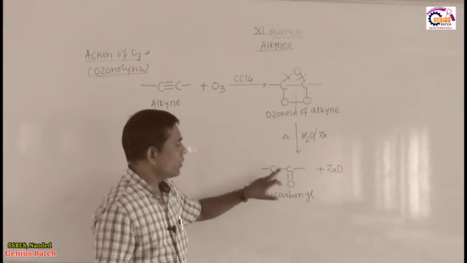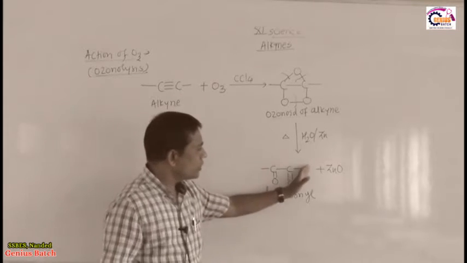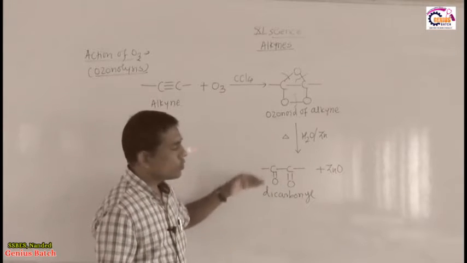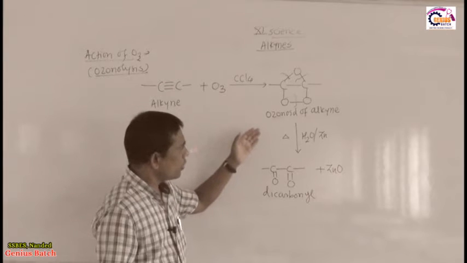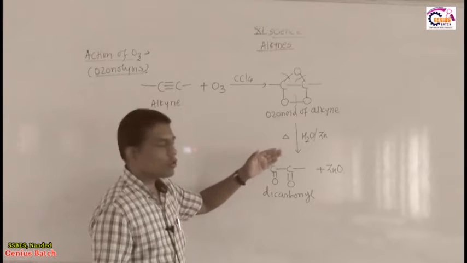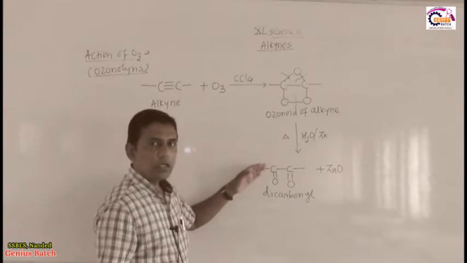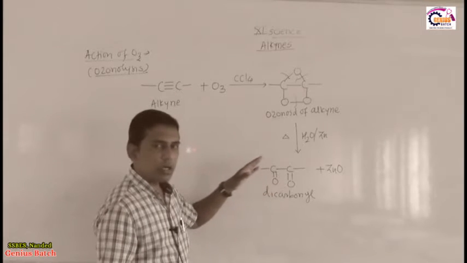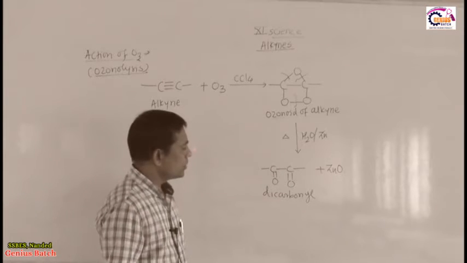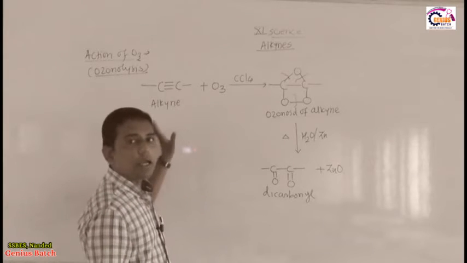Means we get 1 aldehyde and 1 ketone, or both ketones. If hydrogen is present on both sides, then 2 aldehyde groups are present. Means the ozonoid of alkynes, when heated with water in presence of zinc, results in the formation of a diketone, a dialdehyde, or 1 aldehyde and 1 ketone. So, this is all about ozonolysis of alkynes.